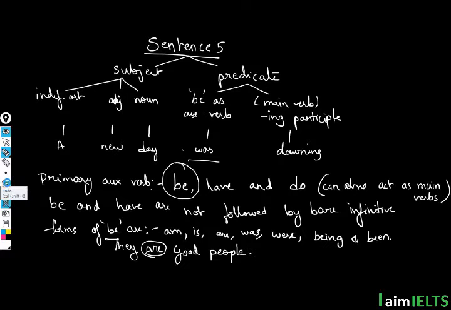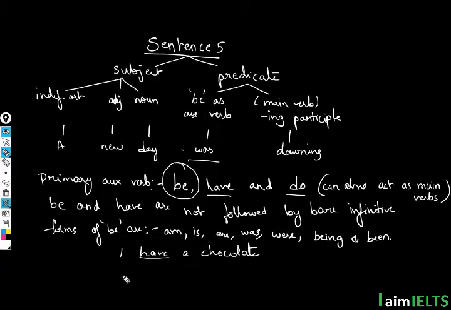So primary auxiliary verbs can work both as auxiliary verbs, and they can also work as main verbs. Now the same case applies even with the words have and do. They are primary auxiliary verbs, but they can themselves become the main verbs as well. For example, I have a chocolate. So here have is the main verb.